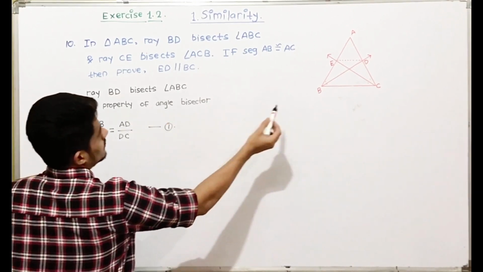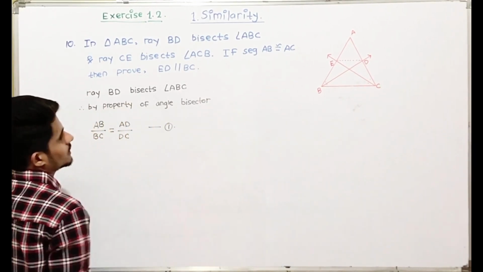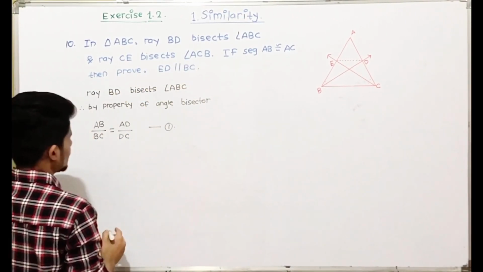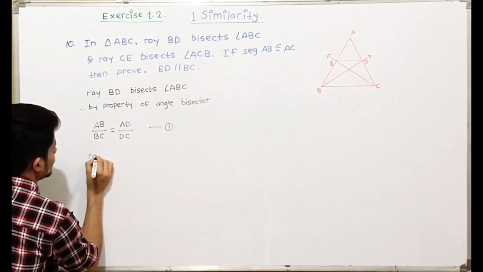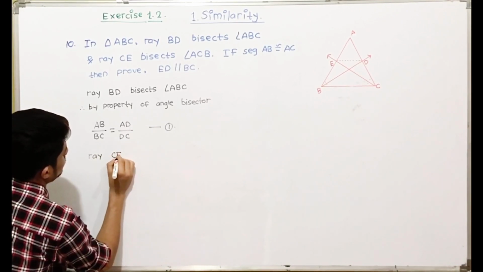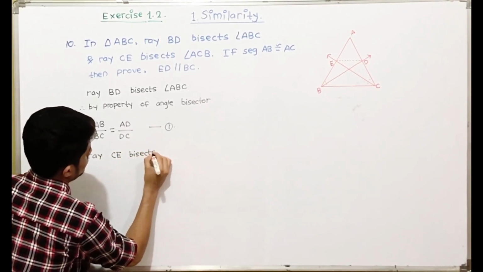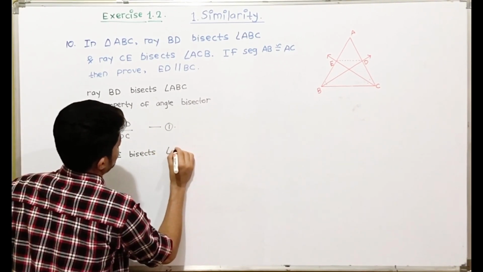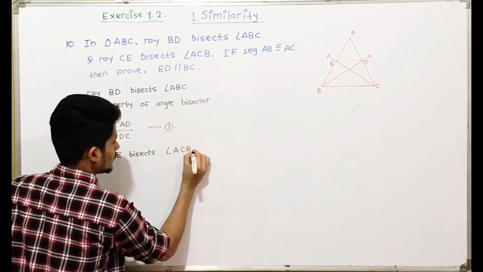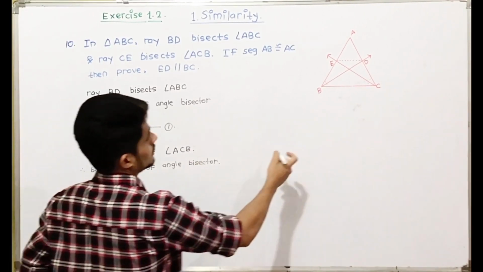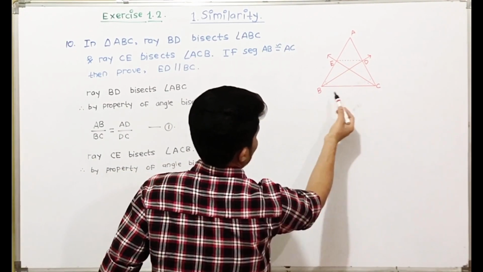Similarly, it is given that CE is an angle bisector of angle ACB. Ray CE bisects angle ACB.